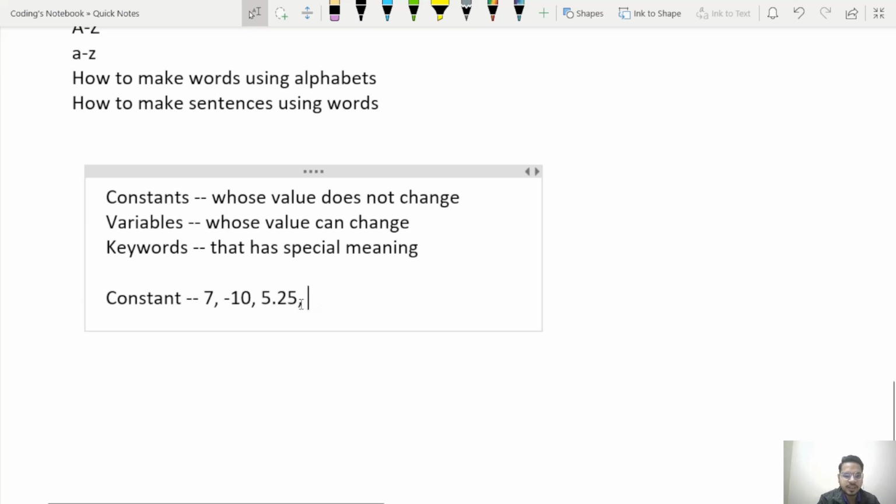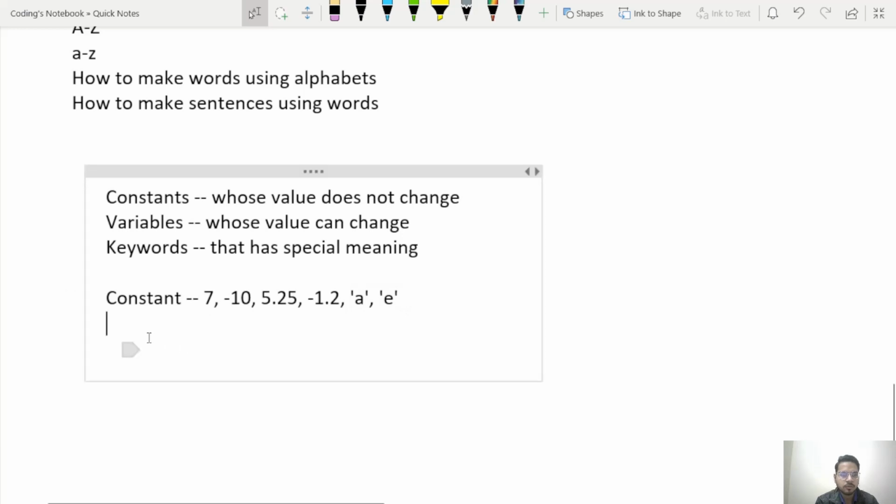We can have negative real numbers also, like -1.2. What else can we have? We can have characters. A character is a single character like A or E. So we can have integers, real numbers, and characters. These are my constants.